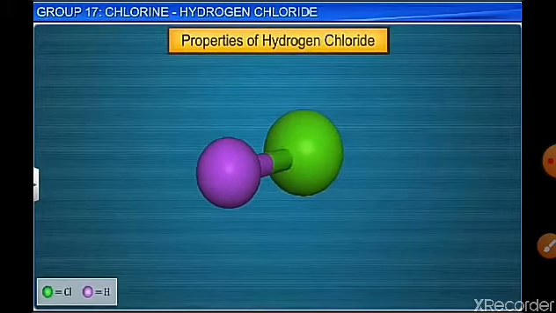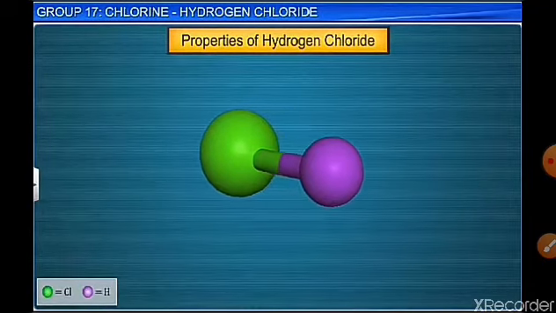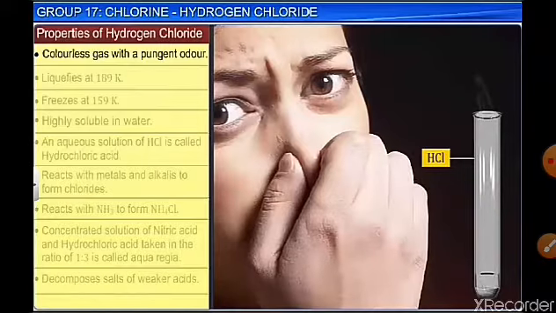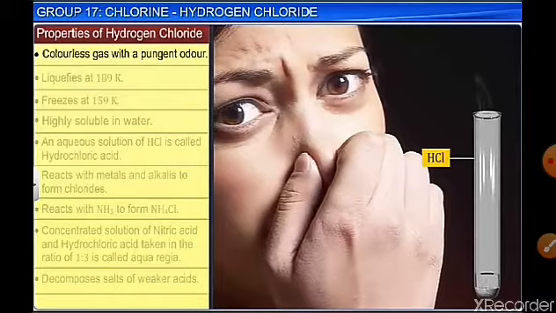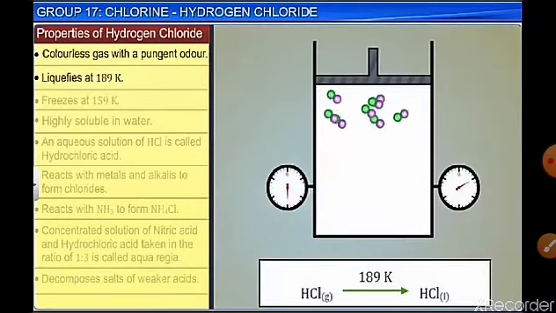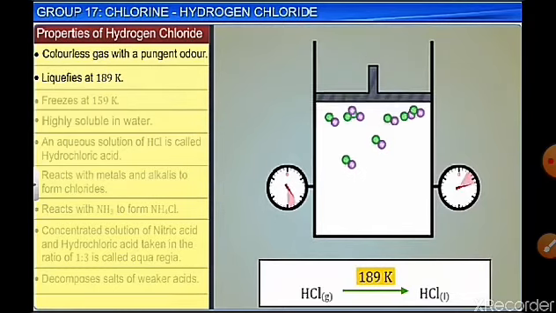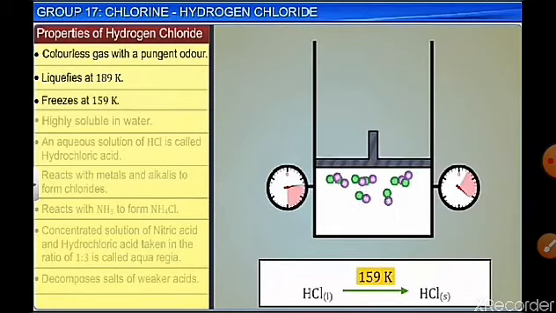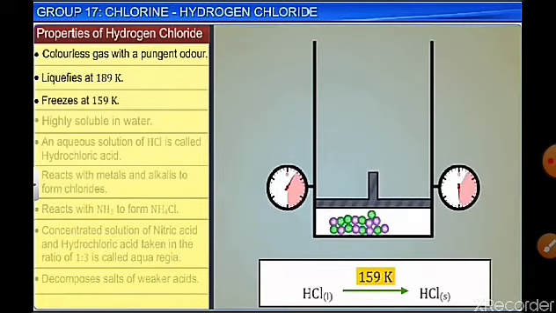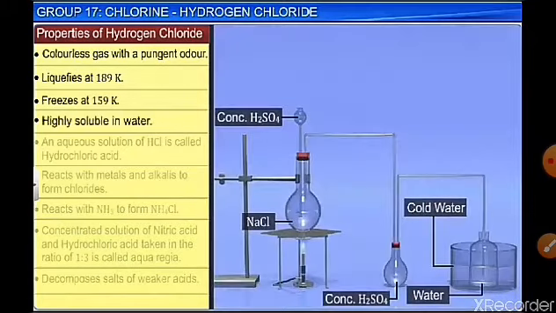Now the properties of HCl, that is, properties of hydrogen chloride. H is in purple and Cl is in green. It is a colorless gas with a pungent smell. It turns from gas to liquid at 189 Kelvin. It freezes at 159 Kelvin. HCl is highly soluble in water.